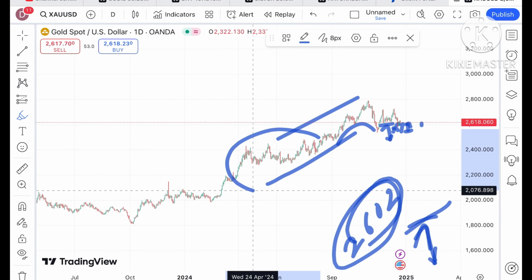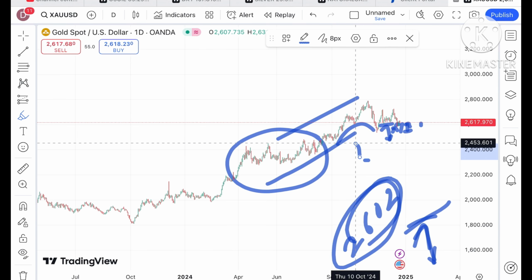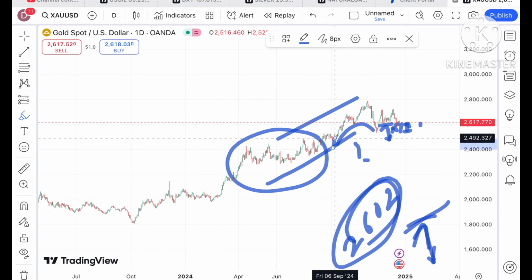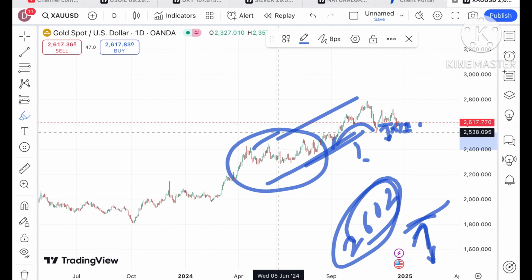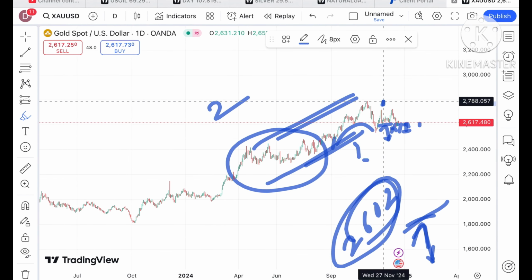Now the price is above this level, so the probability is high that if the price keeps moving away from this level, around 2623, we can see an upside. As we can see there is a continuous upside and a range breakout has happened, which is where we have seen higher and higher levels in gold.